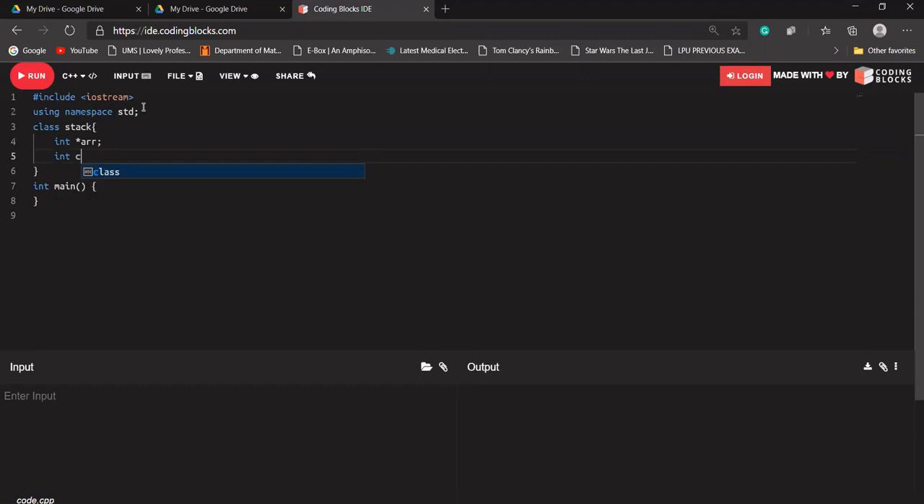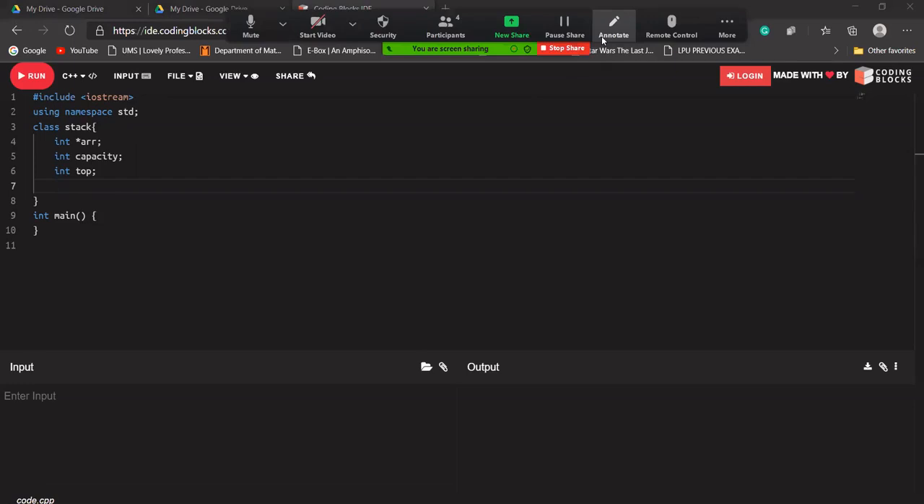Let's say again a capacity will be there, that is, the maximum number of elements a stack can have. After that I'll have a top pointer, but it will be a variable. I'll call it a pointer, but it is not a pointer, it's just a variable that will keep track of the top index, the maximum index.